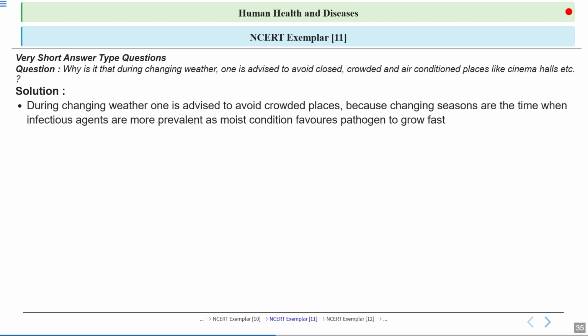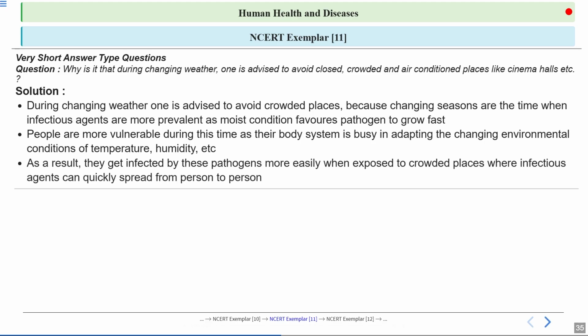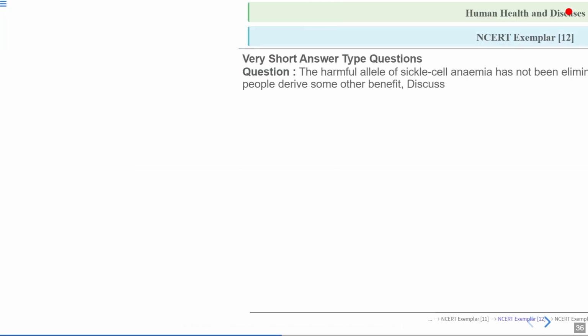Now, because changing seasons are the time when infectious agents are more prevalent, as moist conditions favor pathogens to grow fast. People are more vulnerable during this time as their body system is busy in adapting to the changing environmental conditions of temperature and humidity. Now, as a result, they get infected by these pathogens more easily when exposed to crowded places where infectious agents can quickly spread from person to person.